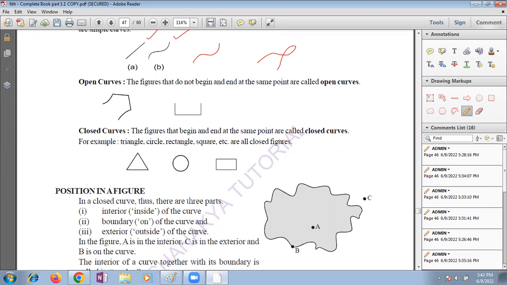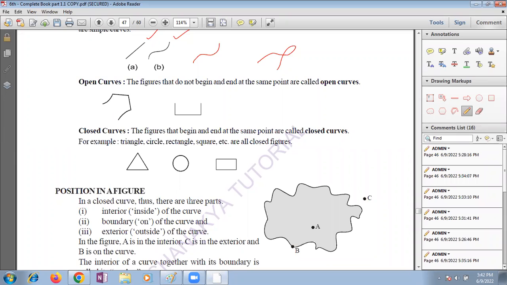Thank you. See, children, there is a figure. There are three points. Point A is inside, so we can call it as point A is interior. Point B is exactly on the figure, exactly lying on the boundary of the figure.